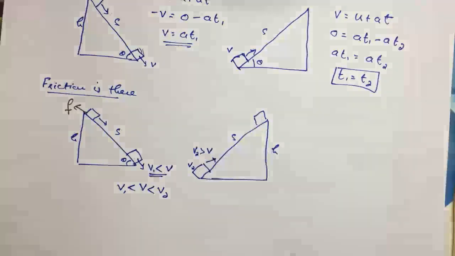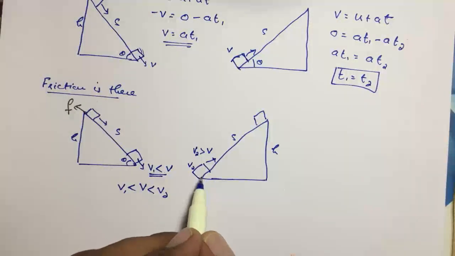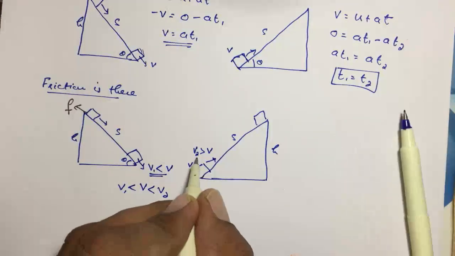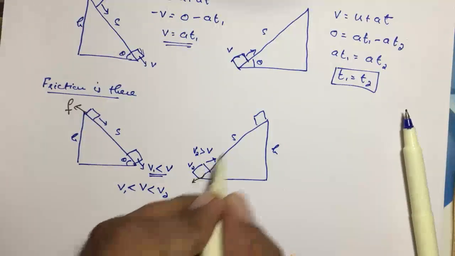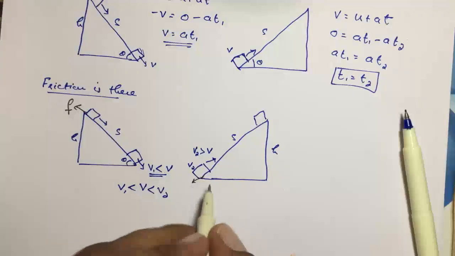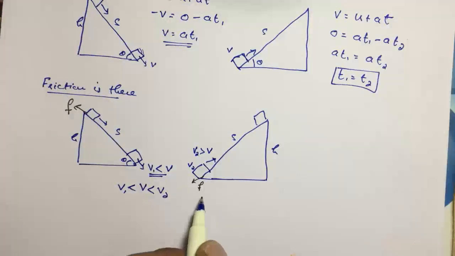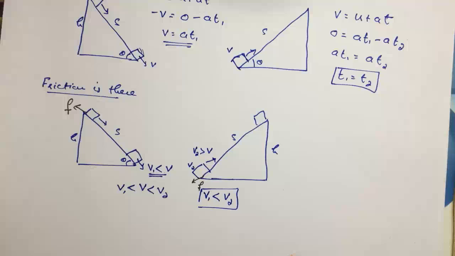Because friction is there, and it can only go up if v2 is greater than v. So from this inequality, v1 is less than v2. Now we have to compare their accelerations.